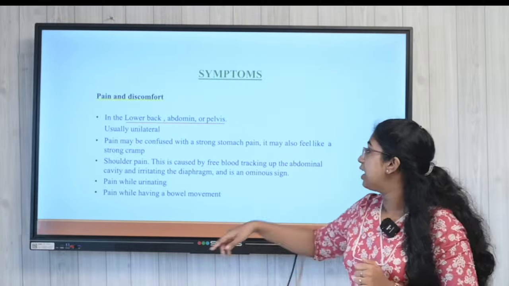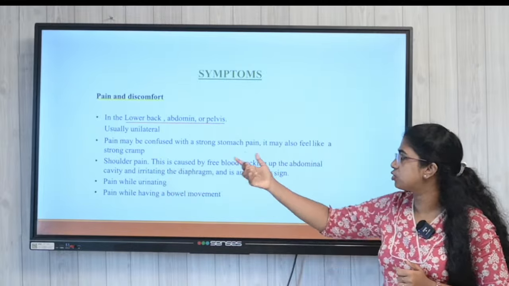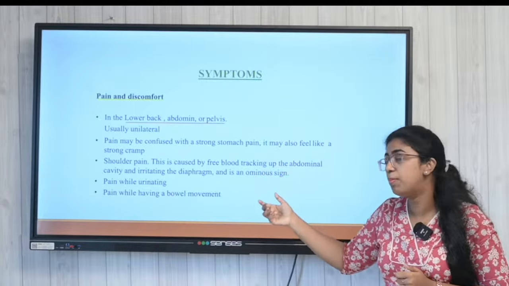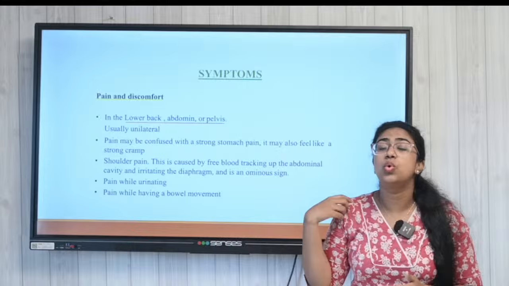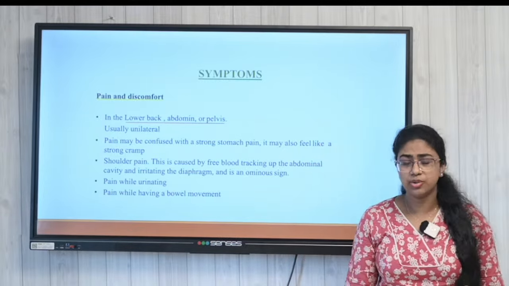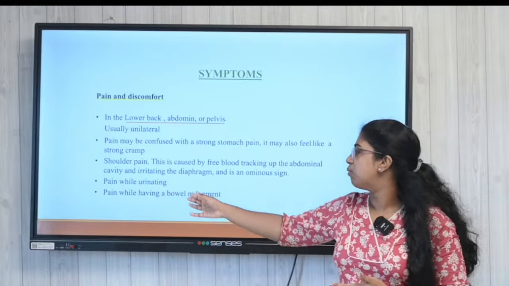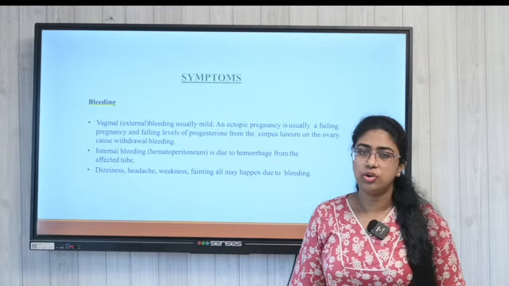The free blood tracking up can irritate the diaphragm and cause shoulder pain in a patient. Additionally, there is pain while urinating and pain while bowel movement, particularly with abdominal ectopic.